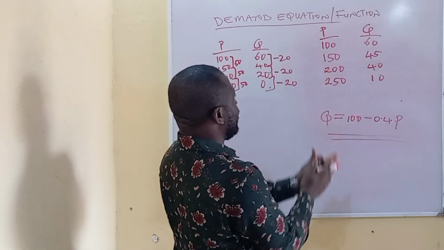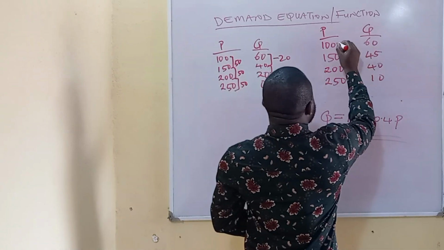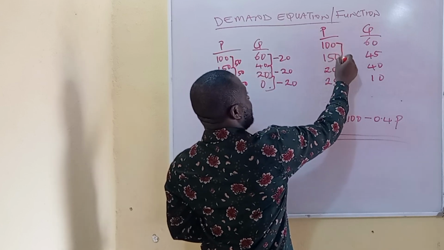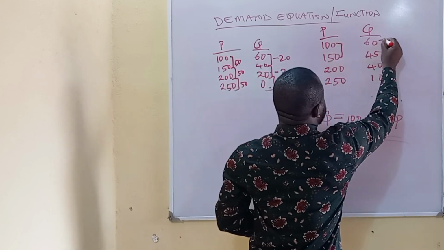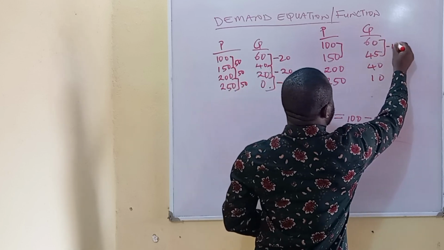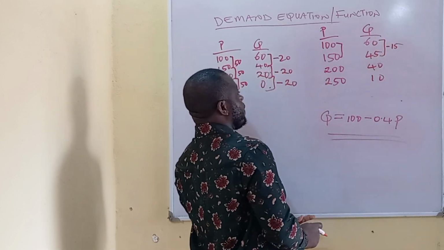If we had a scenario like that, you would notice that an increase in price at this first point from 100 naira to 150 naira brought about a decrease in quantity from 60 to 45, which is a minus 15 unit decrease.